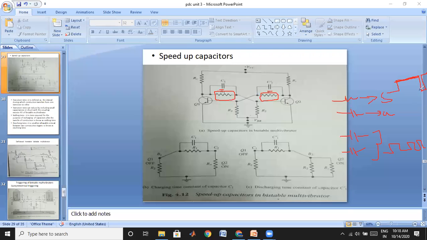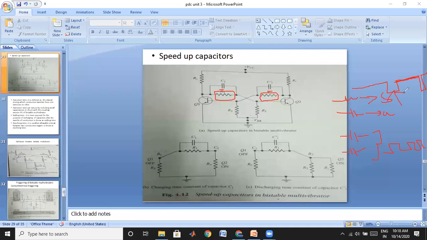Here we won't require any triggering pulse. In the quasi-stable state, we won't require any triggering pulse. Therefore, the quasi-stable state will be maintained for a few seconds, depending upon our circuit configuration, depending upon the time constant of your capacitor, where we are maintaining the quasi-stable state.